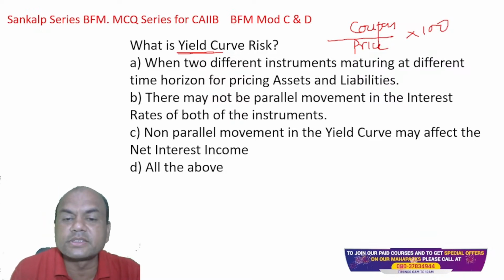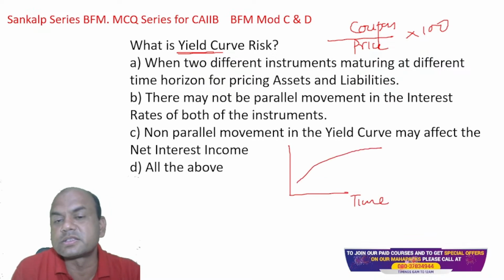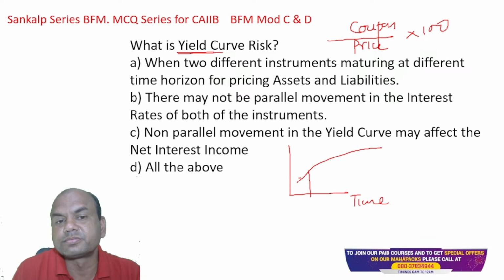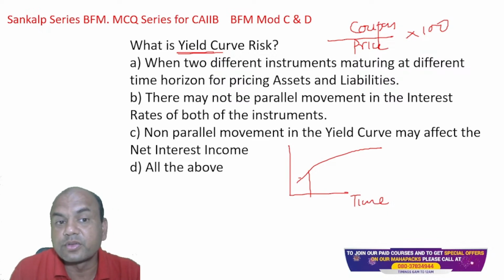When I plot this yield for various maturities, here this is time. Okay, various maturities I plotted. So if I plot it for various maturities, then the curve which I get is known as the yield curve. So when two different instruments maturing at different time horizon for price, assets and liabilities, that is basically yield curve risk. So A is right.